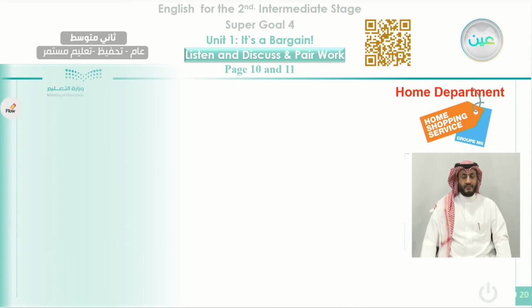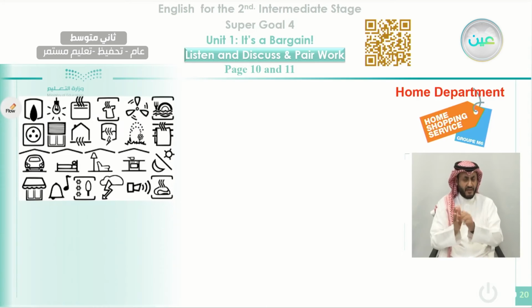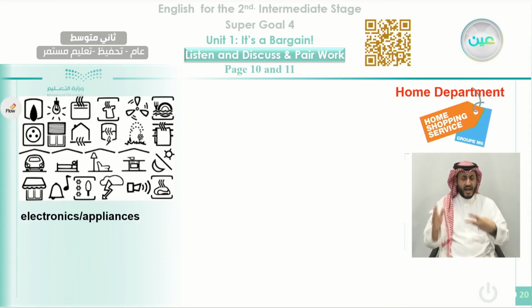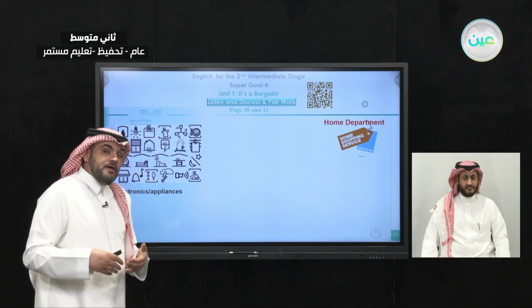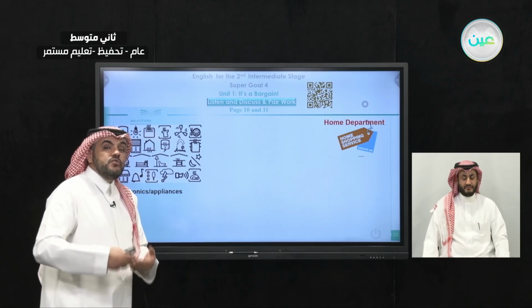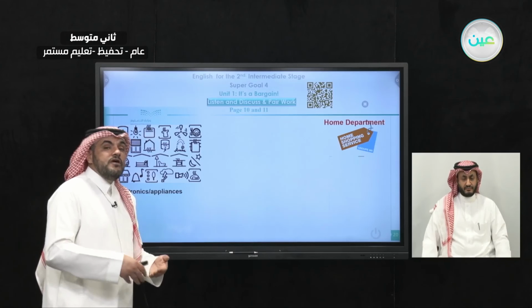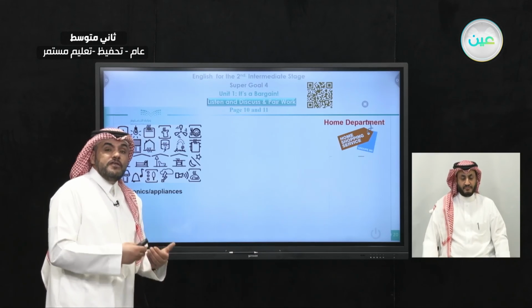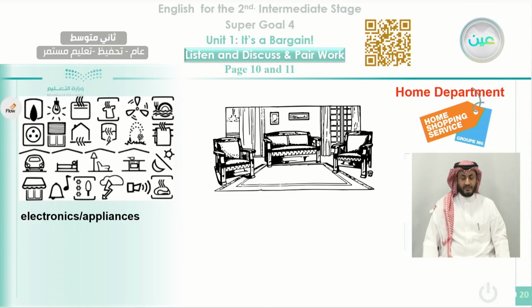And now we move to some items in the home department. Okay, let's find out what this is. What are these? These are electronics or appliances. Appliances are the things that we use at home, and usually they are operated by electricity. So we call them appliances.